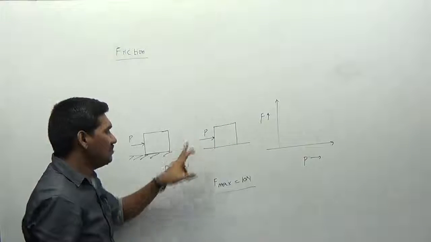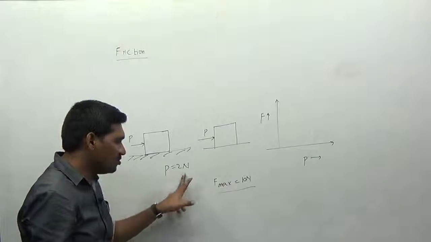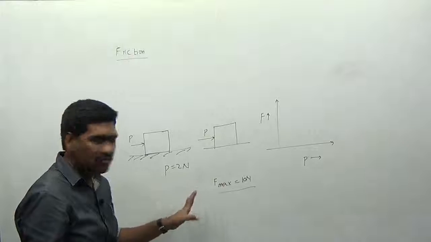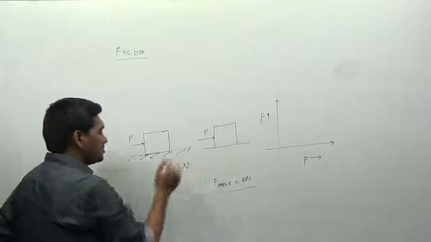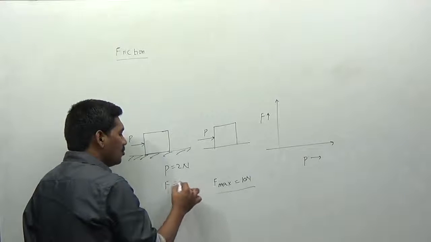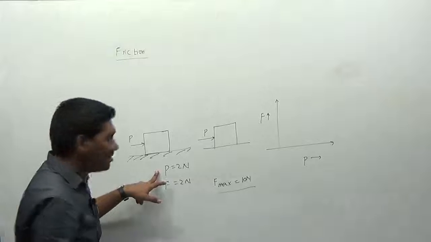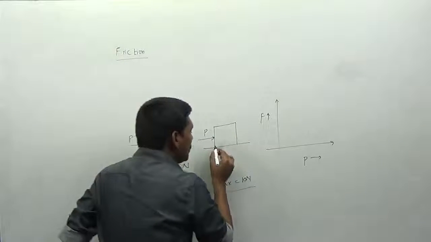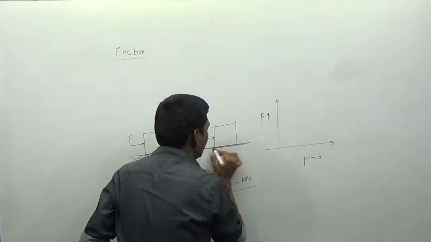Now, if you are applying a force of 2 newtons, which is less than 10 newtons, then due to the application of 2 newtons, the frictional force that will be developed will be equal to 2 newtons. Whatever force we apply, the same amount of frictional force will be developed at the contact surface.